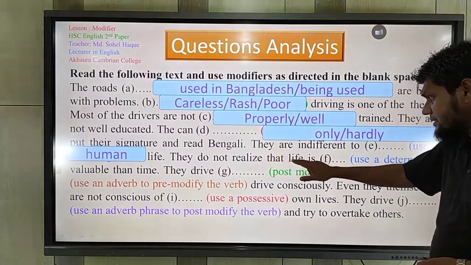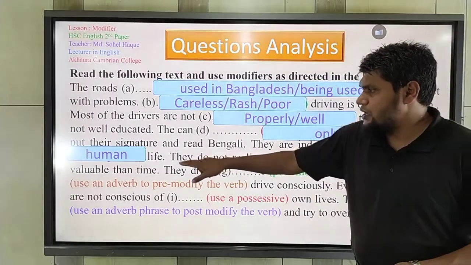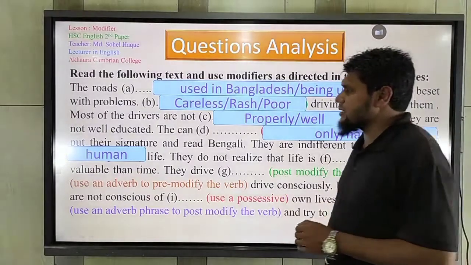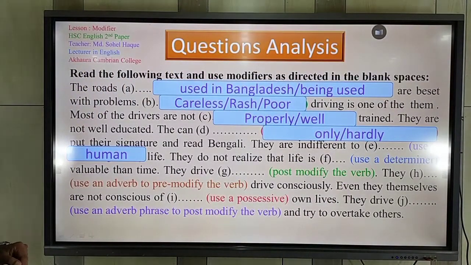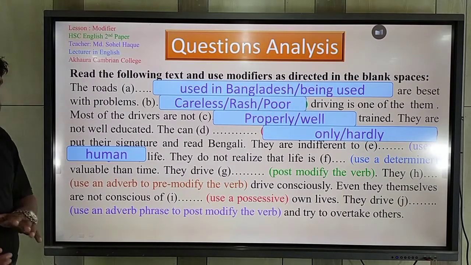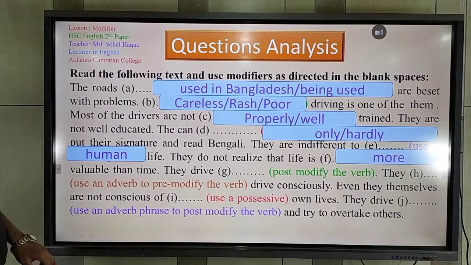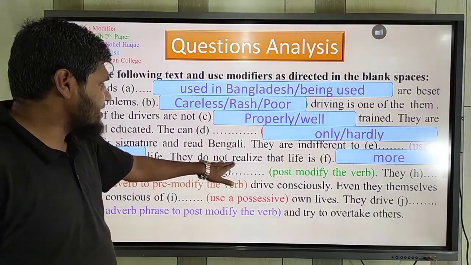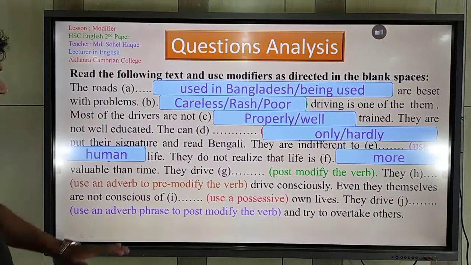They do not realize that life is, use a determiner, valuable than time. So which determiner should be appropriate with the word valuable? We may use here "more." So what should be the meaning? They do not realize that life is more valuable than time. Okay.